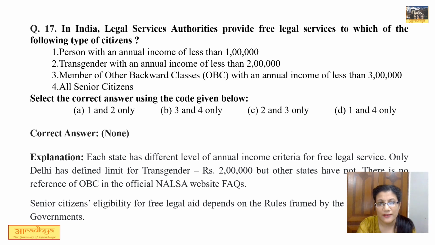Third statement says members of other backward classes with an annual income of less than 3 lakh. Now, there is no such reference of OBC as far as the official NALSA website FAQs are concerned. And the fourth statement is all senior citizen. Senior citizen eligibility for free legal aid depends upon the rule framed by respective state governments. So the fourth statement also is not correct. So according to me, none of the statements are correct.